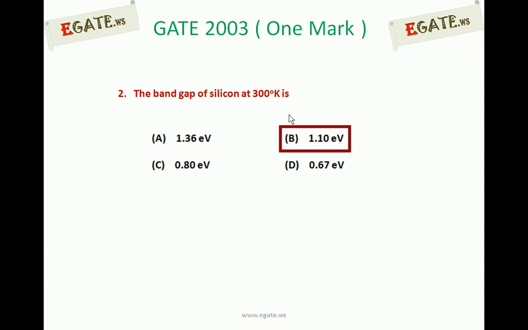So this is a basic property of silicon. Band gap is also called the energy gap. The energy gap of silicon at room temperature is 1.10 electron volts, which is a standard value. For this type of question we should know the important properties of germanium and silicon. This band gap of silicon was asked again as the energy band gap of silicon at 300 degrees Kelvin in 2005. So we should remember the properties of germanium and silicon.